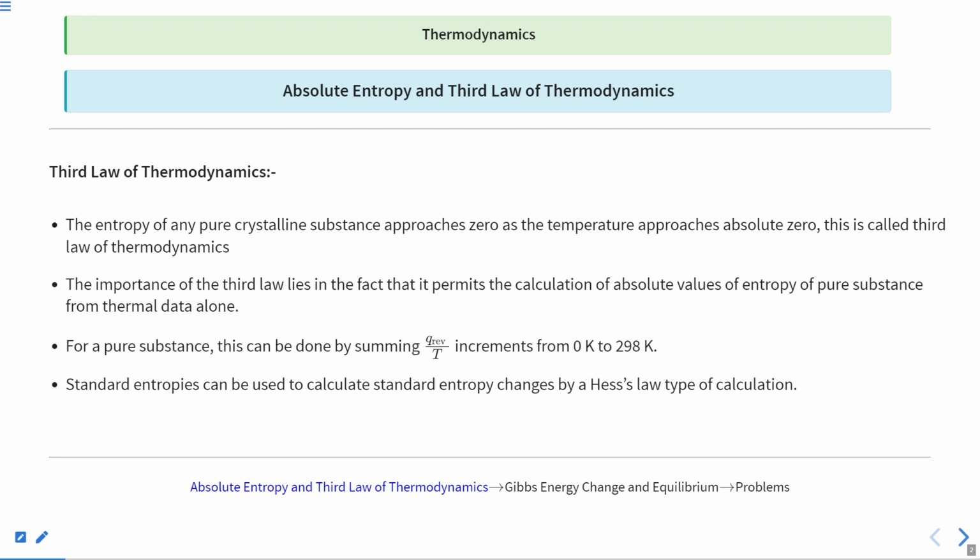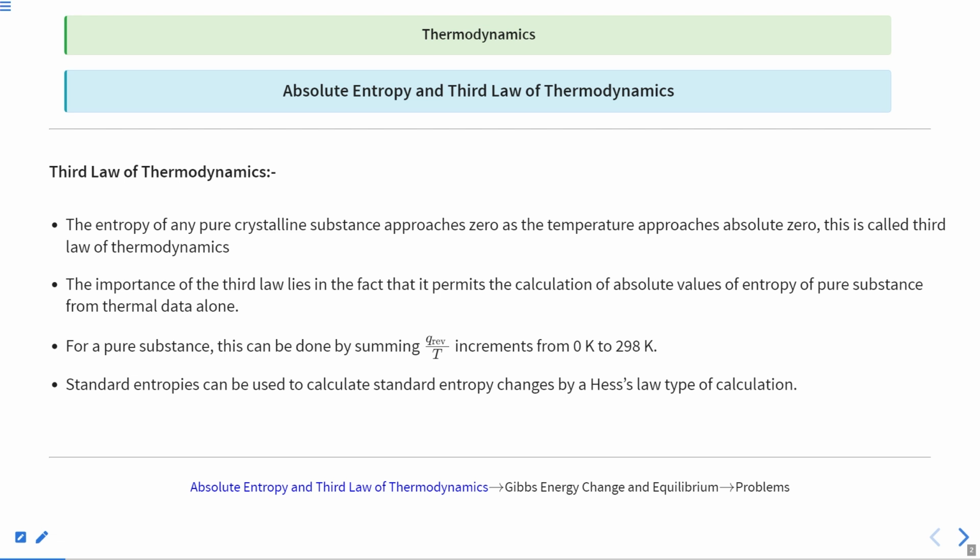Now, what is the importance of the third law of thermodynamics? We know that the entropy of any substance at absolute zero is zero. So we can calculate the entropy of any pure substance with the help of thermal data, because entropy is a function of temperature. Specifically, for a pure substance, it is done by summing Q reversible by T, meaning all the Q that is exchanged reversibly divided by the temperature at which it was exchanged.